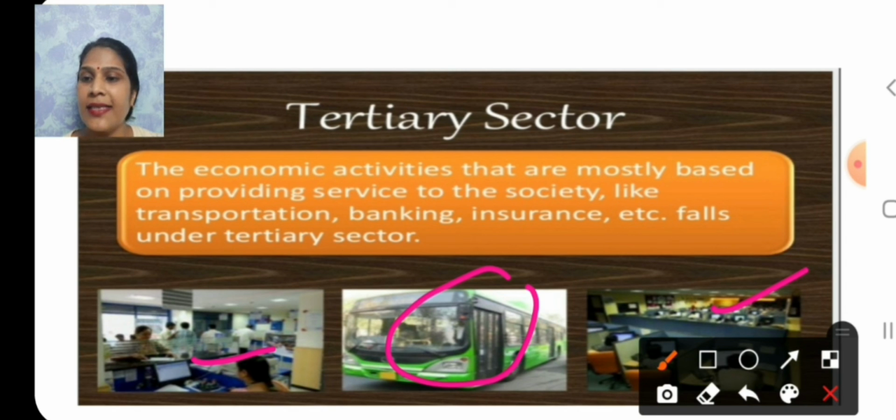Let us take an example. Whatever goods are produced in the primary sector or the secondary sector would need to be transported by trucks or trains, and then sold in the wholesale and the retail shops. At times it may be necessary to store these things in the godowns as well. So how do they reach those places? We need transportation facilities, right? We also may need to talk to other persons over the telephone and send letters. That is communication.